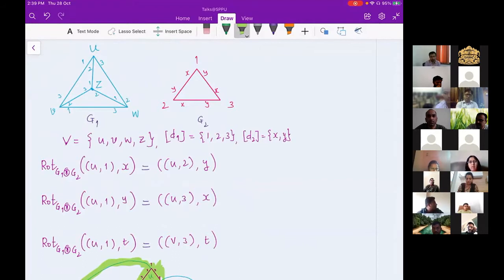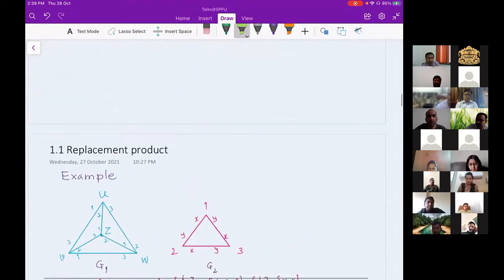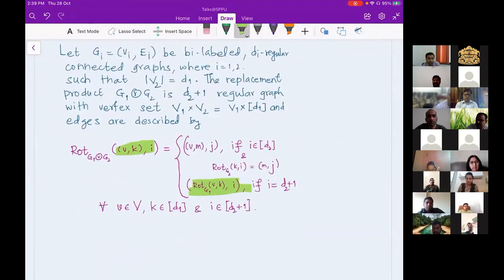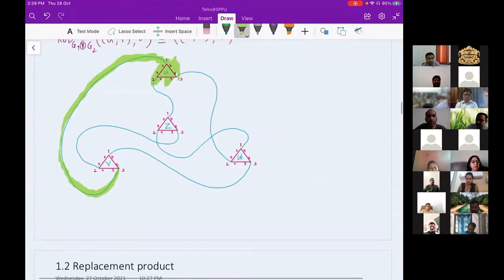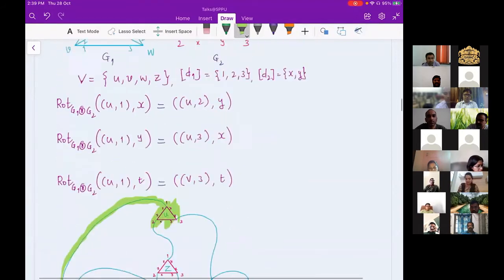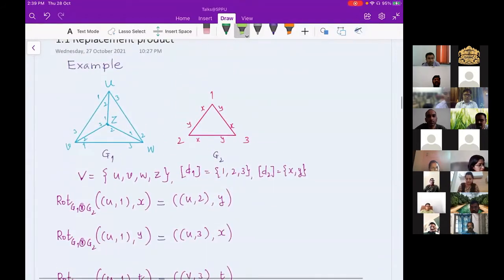So x and y play a role. When will they play a role? When you are in the first half of the definition. It means when you are replacing the graph. So I already have my sheet. So I have already replaced the vertices of the first graph by the second graph.